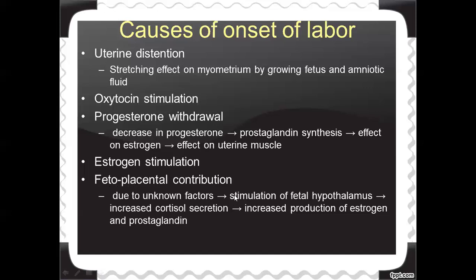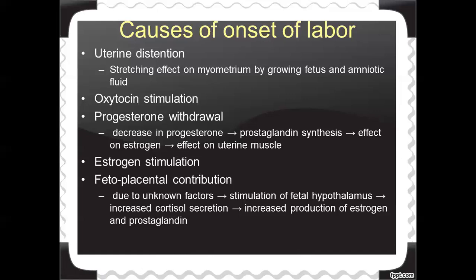Next one, fetoplacental contribution. How are the fetus and placenta contributing to the onset of labor? Because of unknown factors, the hypothalamus of the fetus gets stimulated. When the hypothalamus is stimulated, cortisol secretion will be increased, and that will cause increased production of estrogen and prostaglandin, and this is causing the myometrial layer to contract and retract. So these are the causes of onset of labor.